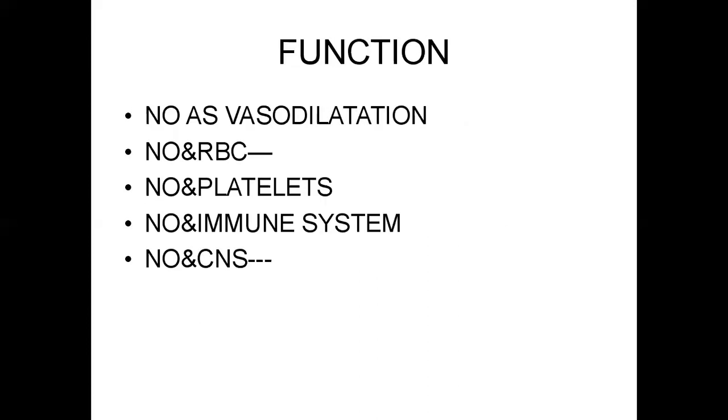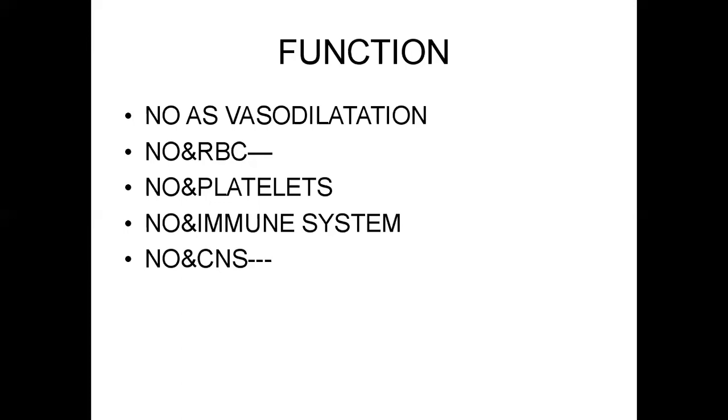Next, what are the functions of nitric oxide? Nitric oxide has many functions in our body. First one, nitric oxide as a vasodilator. We already discussed guanylate cyclase, which relaxes smooth muscle, so relaxation of smooth muscle causes vasodilatation.